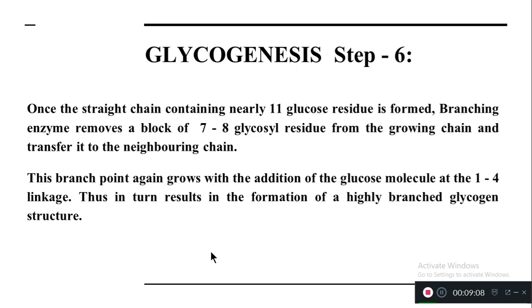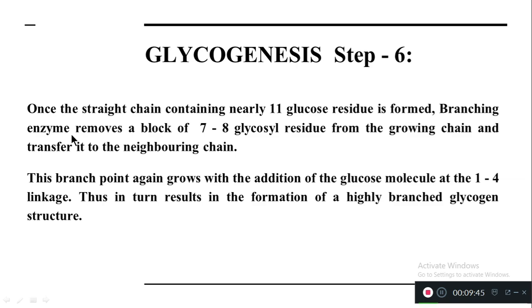Once the straight chain, I will show that in the diagram, which contains nearly 11 glucose residues, is formed, because of these alpha 1,4 glycosidic linkages, elongation of the unbranched glucose takes place. Like that, each and every time one new glucose molecule is making the branch with the unbranched glucose, up to 11 glucose residues.